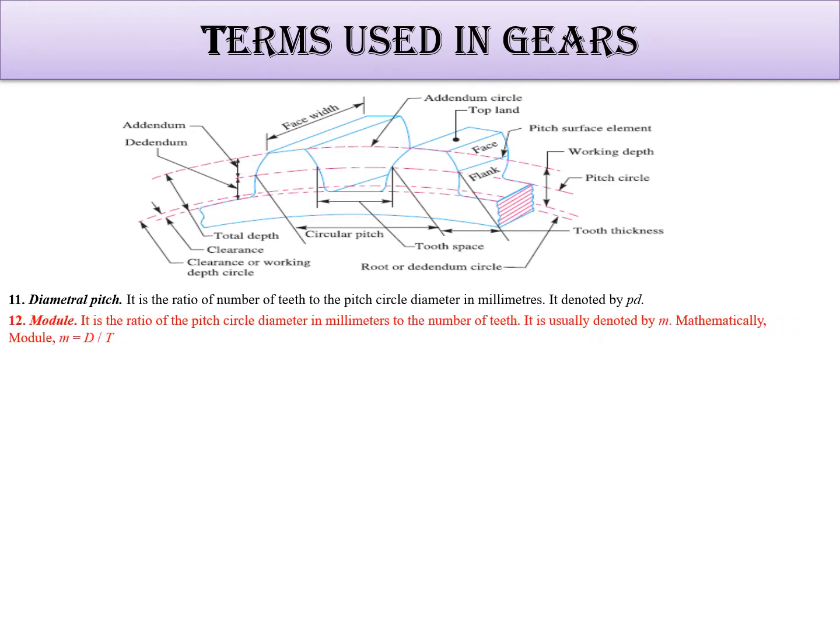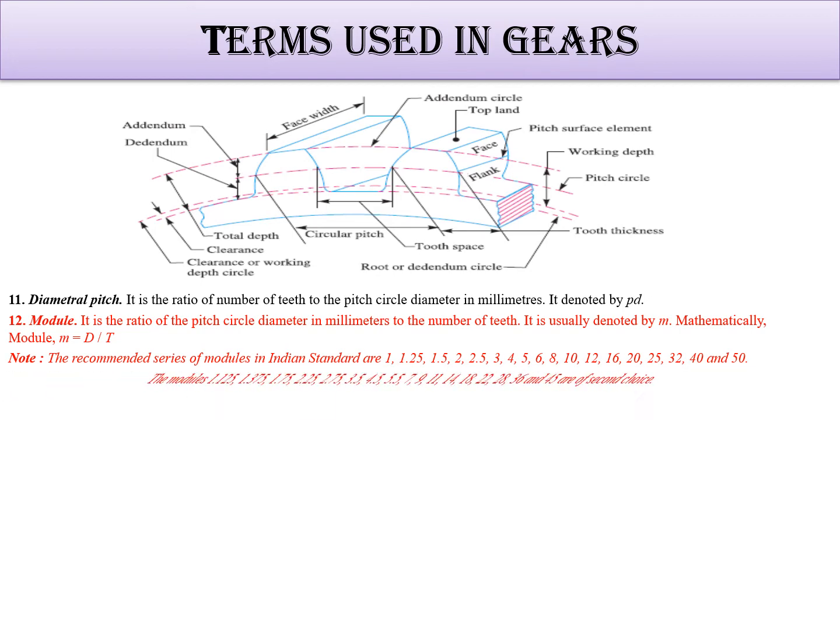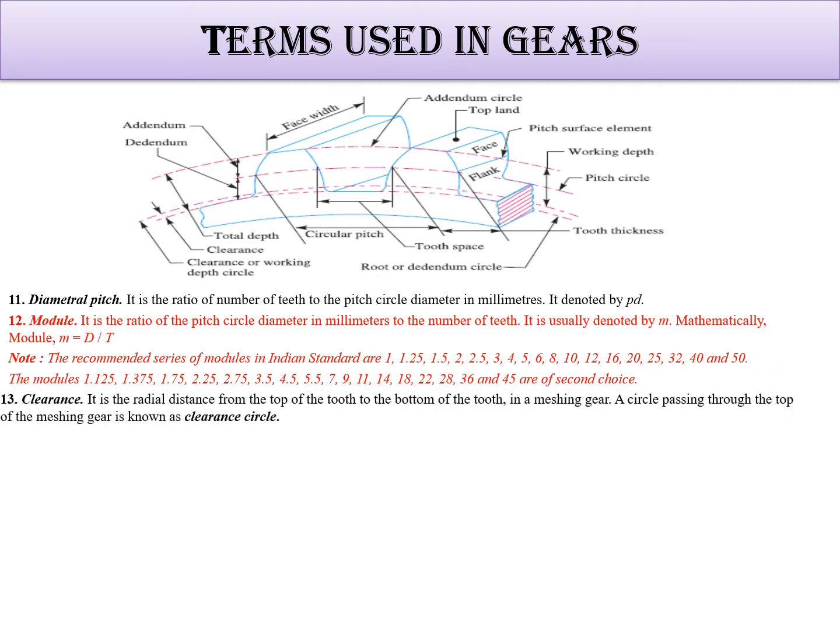Let's see the diametral pitch. It is the ratio of the number of teeth to the pitch circle diameter in millimeters. Module is the most important part in gear designing. It is the ratio of the diameter to the number of teeth, where diameter means the pitch circle diameter. It is a standard value which is shown in this table, and even in the design data book you will find it. The first recommended values are 1, 1.25 and so on, and this is the second choice. If the first value doesn't match the design criteria, we can use the second choice.